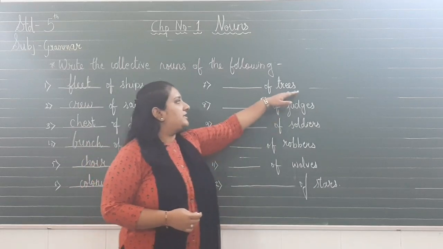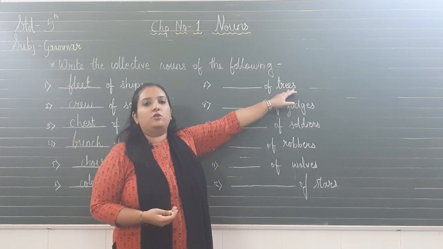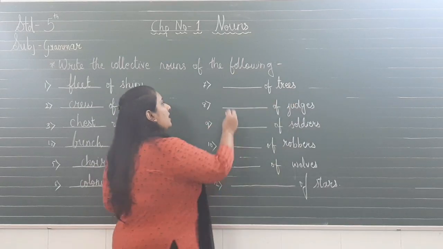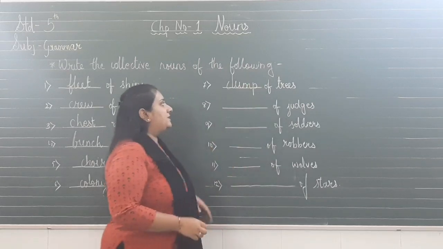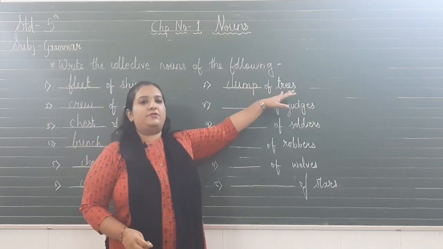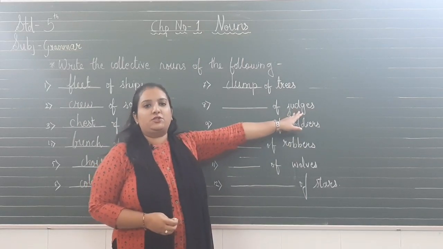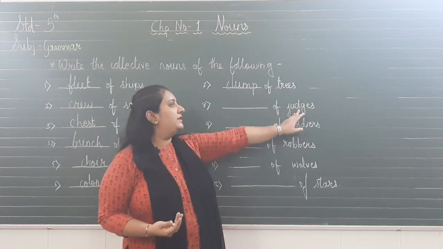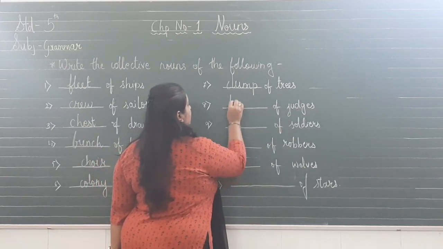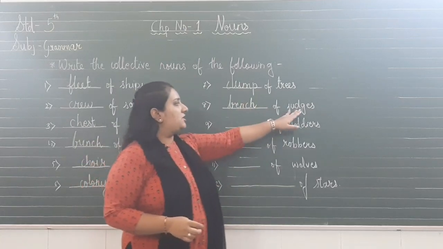Next is trees. If there are so many trees together in a jungle or on a road, what do we say? We say clump of trees. The collective noun for trees is clump, clump of trees. If we say judges, if there are 3 to 4 judges sitting together, it's a group. So what name should we give to that group? We will say bench of judges.